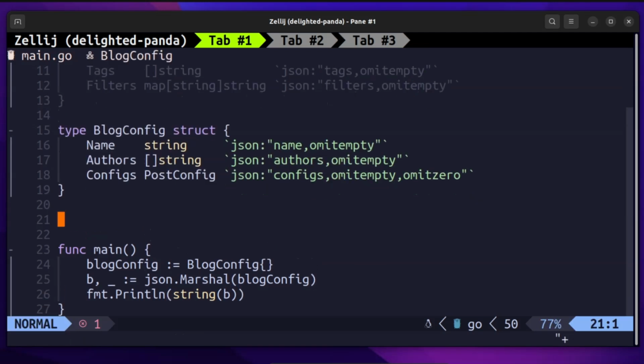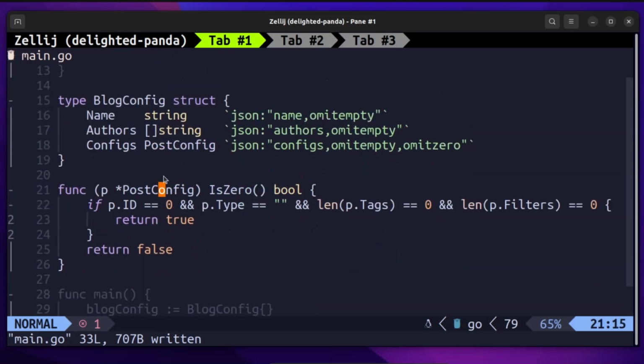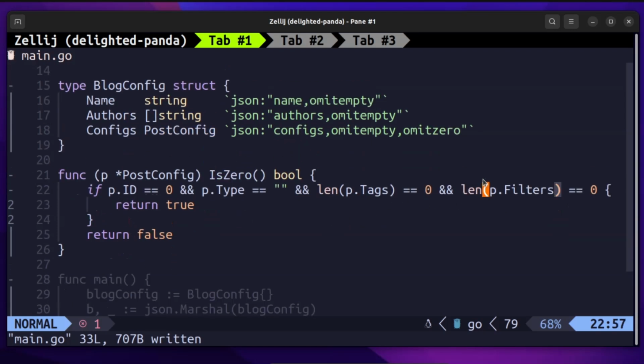So I'll try to add an IsZero method to override what it means for a structure to be zero valued. I will define this IsZero method on it, which will return a boolean. I will just compare the fields which are probably zero values. ID is an integer, so it will be zero. Type will be an empty string.